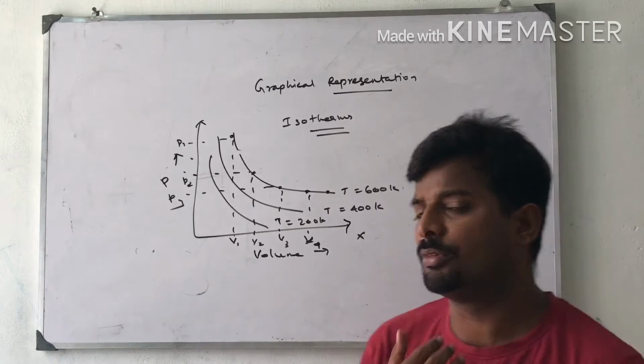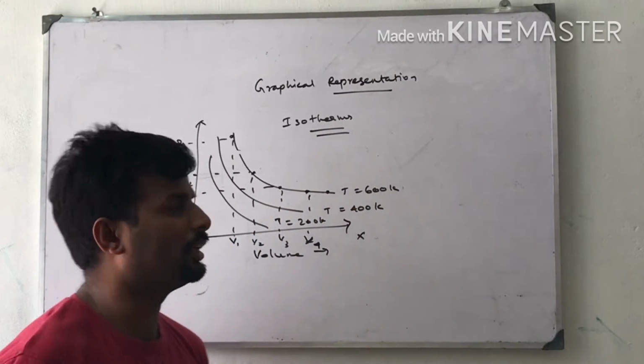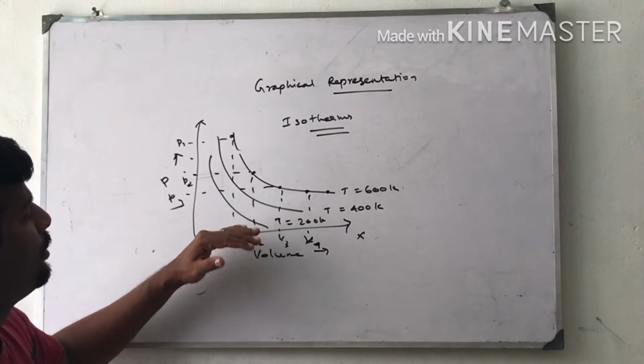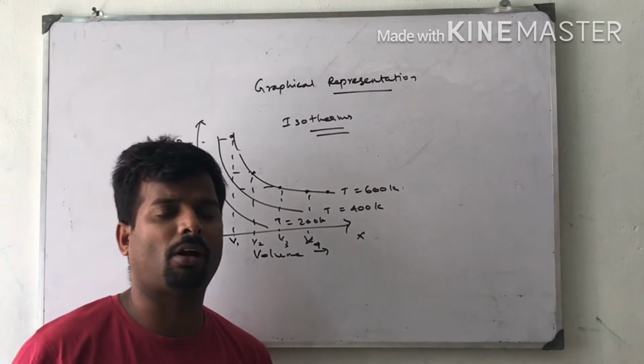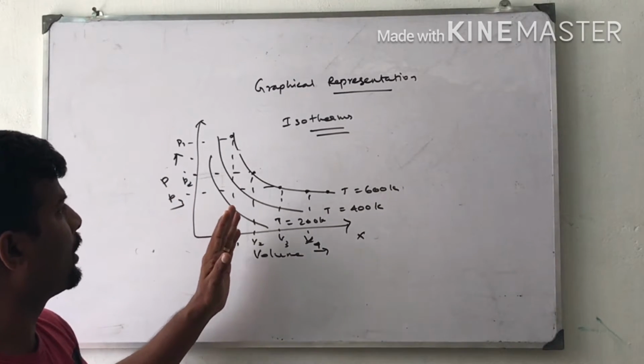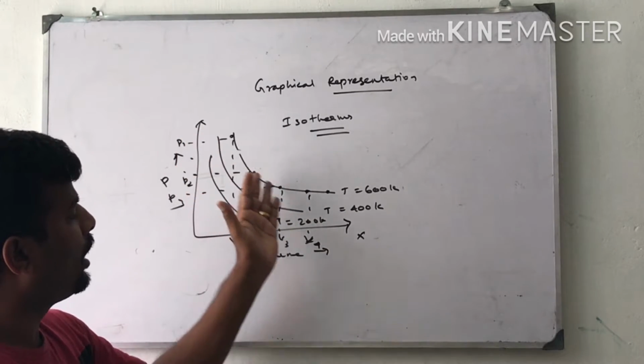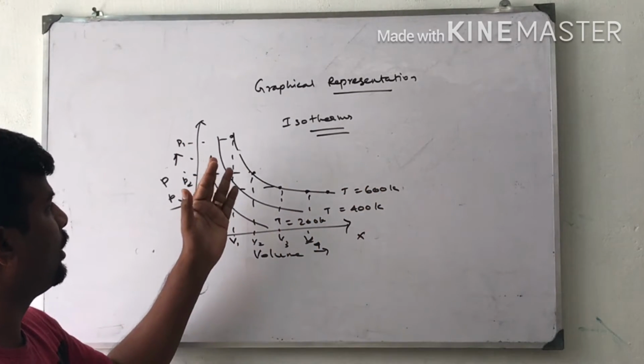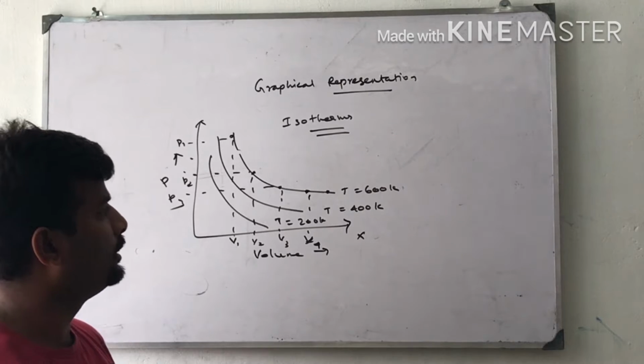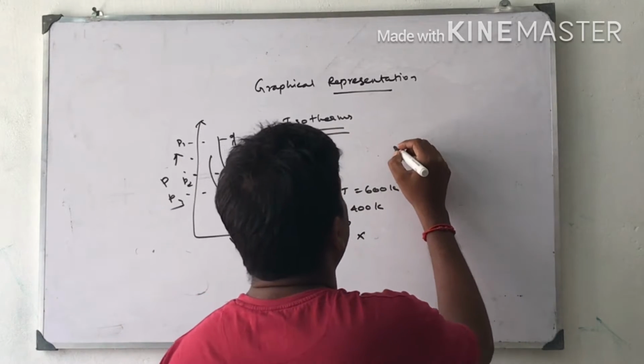So this is the graph which explains that when I increase the pressure, volume will decrease, and when I decrease the pressure, volume will increase. This is the graphical experiment. Doing the experiment, I got 6 or 10 readings, I will draw a curve, and I got the answer like this. This is the one proof.